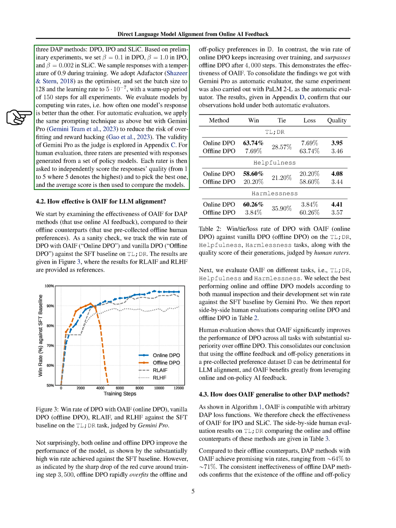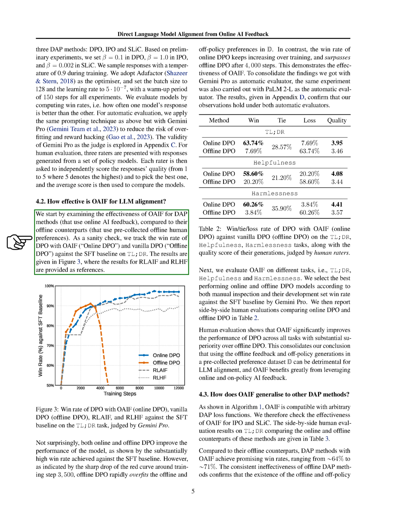Section: How effective is OAIF for LLM alignment? We're looking into how effective online AI feedback, OAIF, is for aligning large language models, LLMs, with desired outcomes. To do this, we compare methods that use OAIF, which gathers feedback in real time, with those that rely on feedback collected beforehand, offline methods. We use a method called DPO. We don't specify what DPO stands for, but it's a technique for model training, as our main example.